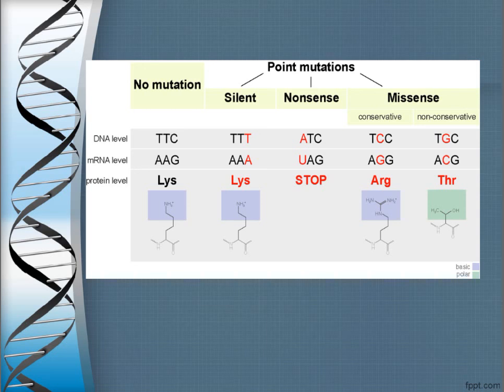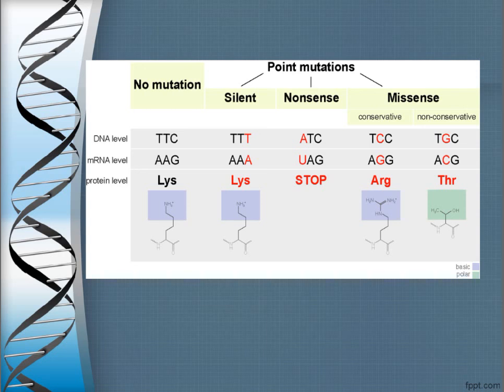But in case of missense mutation, there will not be formation of a stop codon. Instead, it will produce another amino acid. That other amino acid may have the same properties as the old amino acid or may not.